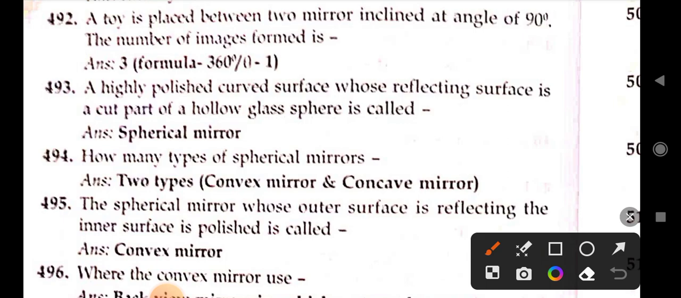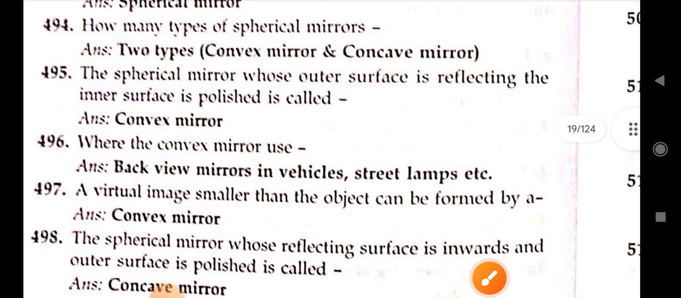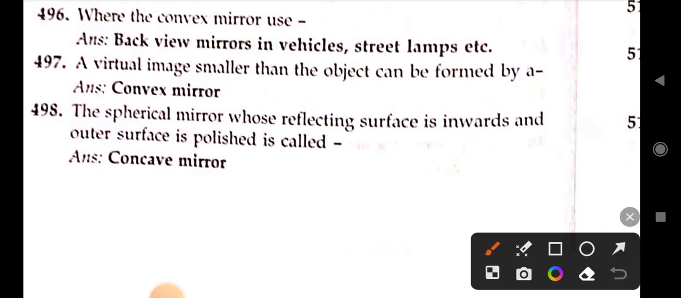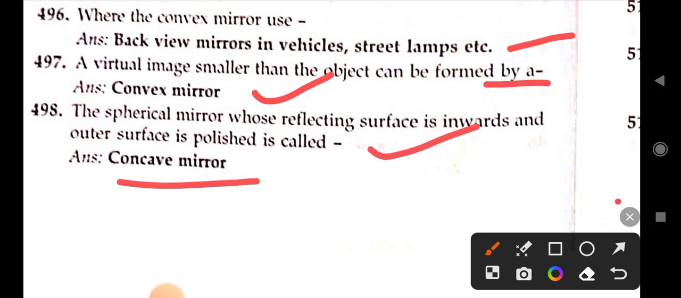Next, the special mirror whose outer surface is reflecting and inner surface is polished is called a convex mirror. Next, where is the convex mirror used? As rear view mirror in vehicles, street lamps, etc. Next, a virtual image smaller than the object can be formed by a convex mirror. Next, the special mirror whose reflecting surface is inward and outer surface is polished is called a concave mirror.